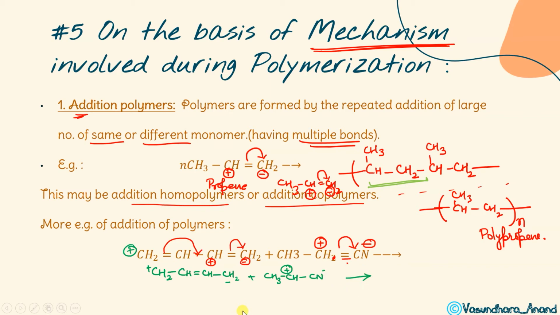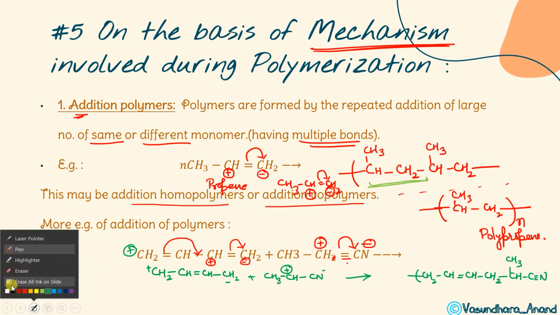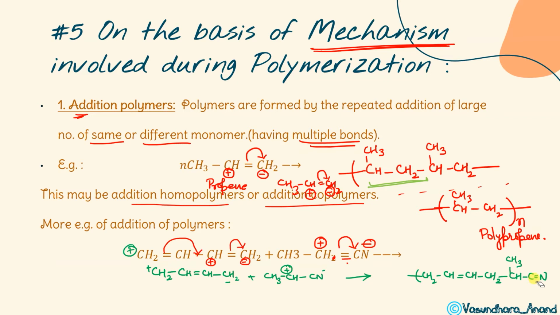Same thing, you will do that. In this case, this is CH2. Suppose that this CH2 is going to make a bond with another one. Then here CH double bond CH single bond CH2, and with this minus, this positive charge will attach. So I can write CH, and here C triple bond N, and this CH is attached to the next unit. The bond is going to shift over here, so it will not have a triple bond, it will have only a double bond.